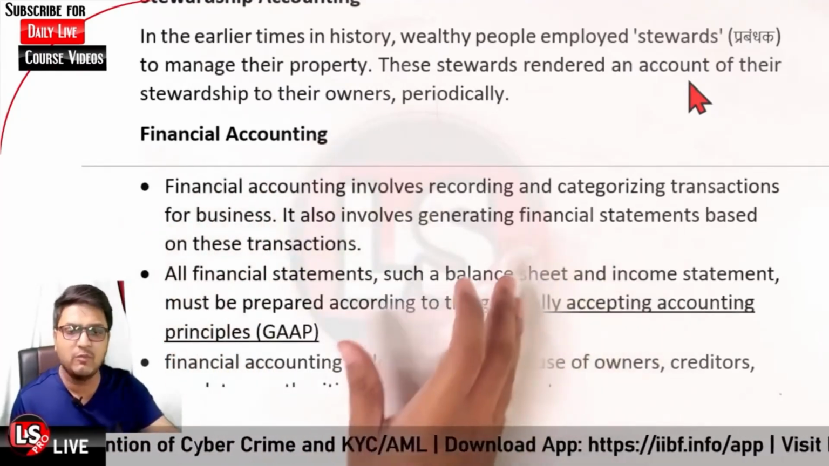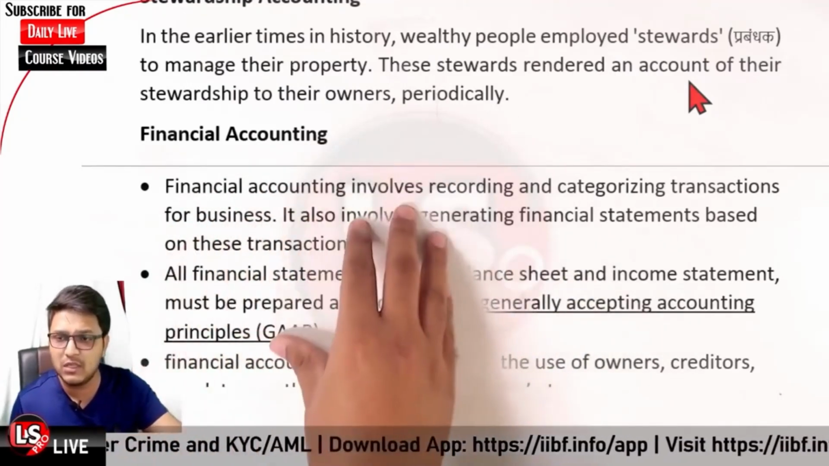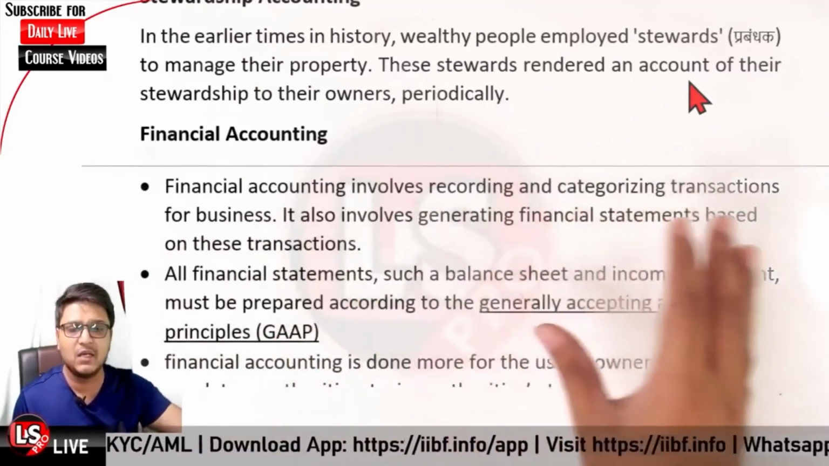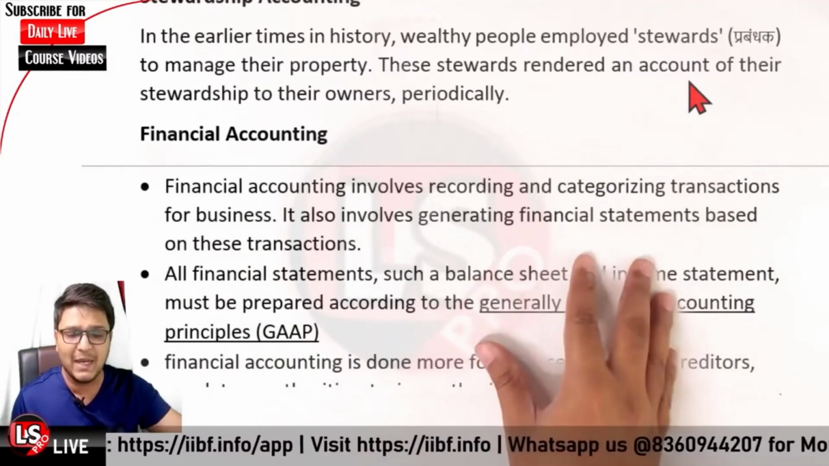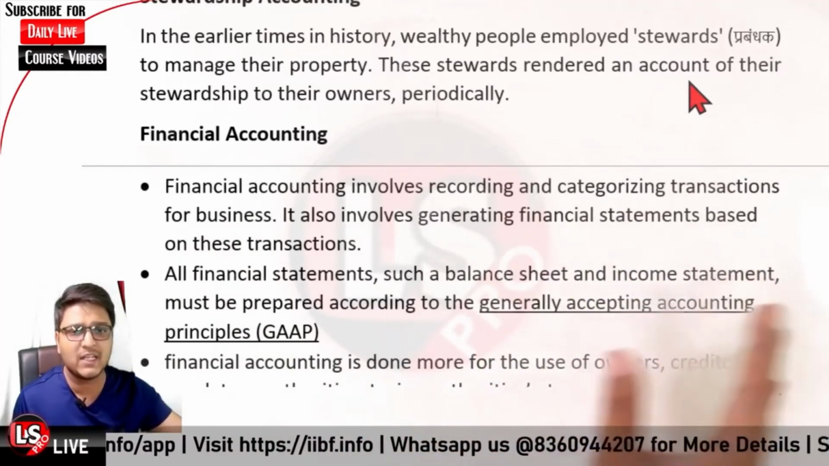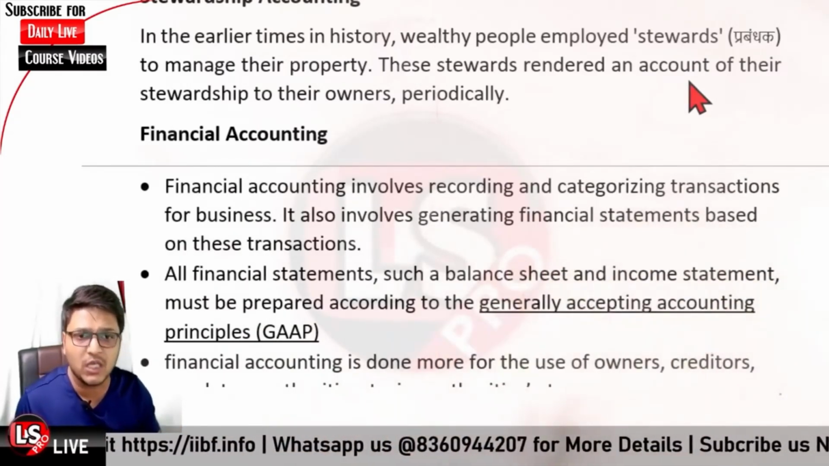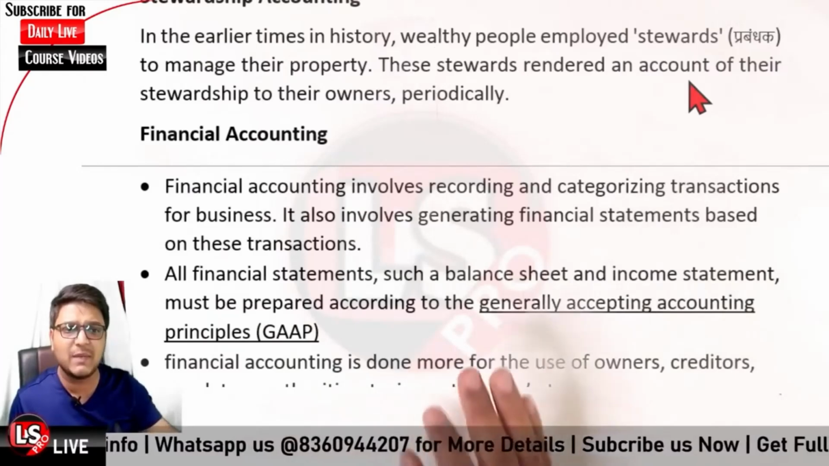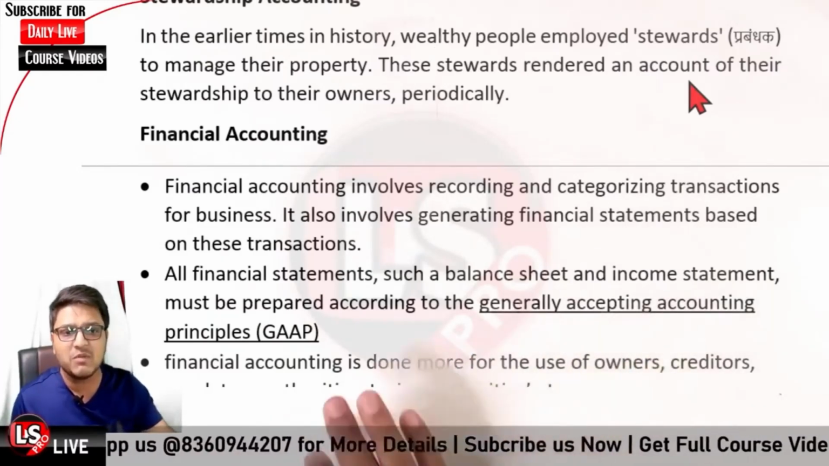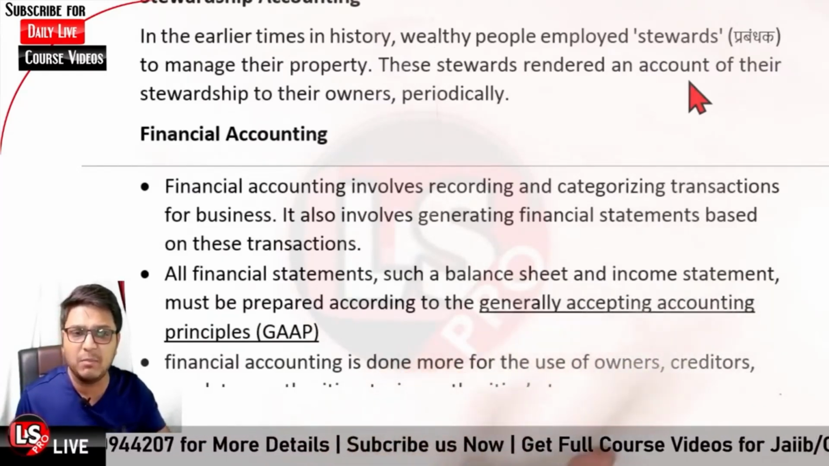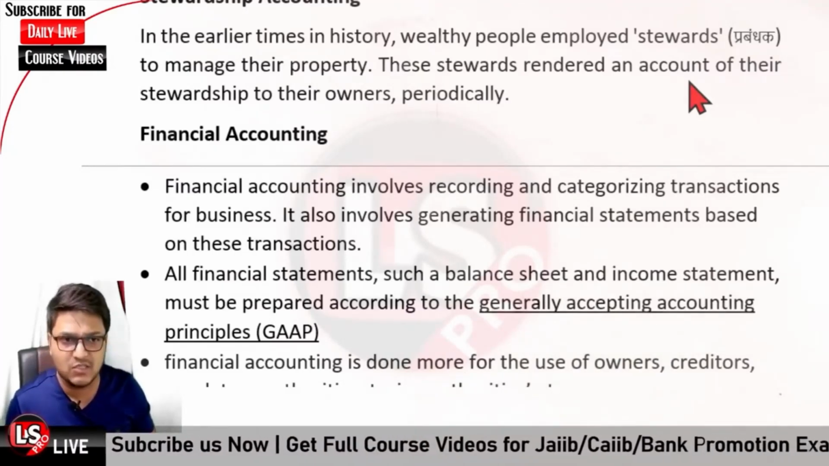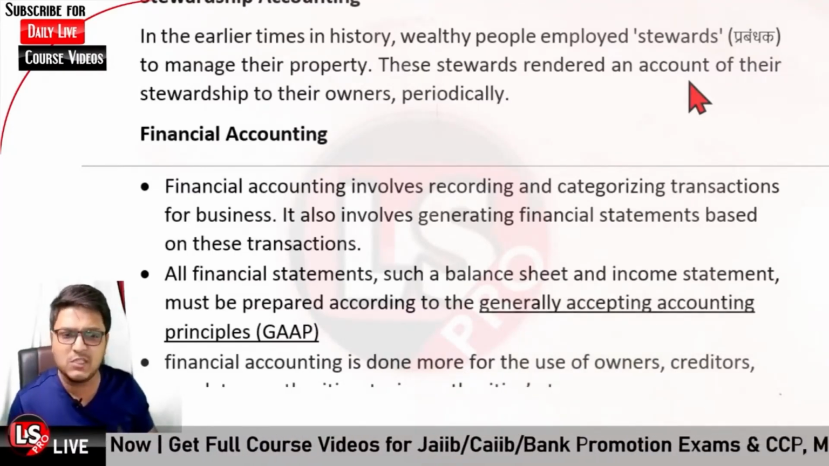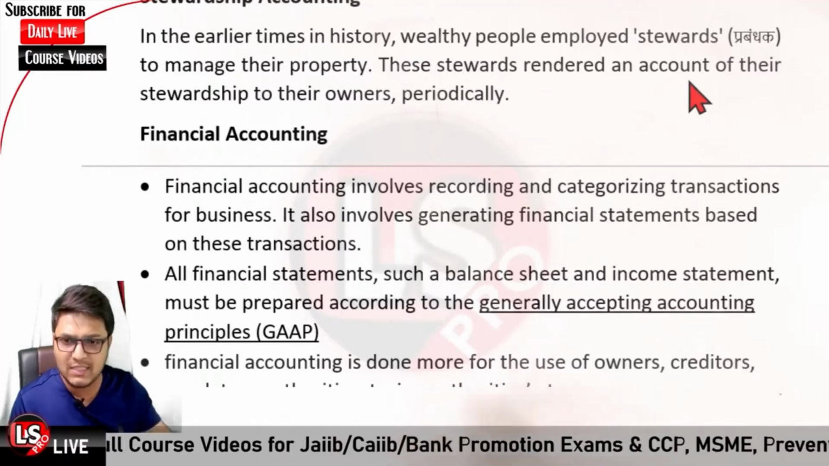Okay, so we will be entering the transactions, posting the transactions, then preparing the trial balance, and further we will be preparing the balance sheet and profit and loss account. That is basically related to financial accounting. All the financial statements such as the balance sheet and income statements must be prepared as per the GAAP. What is GAAP? It is generally accepted accounting principles. We will be learning about it in this chapter itself.